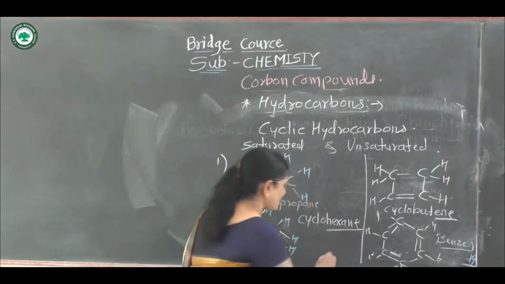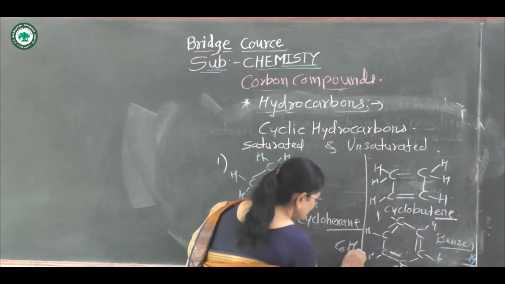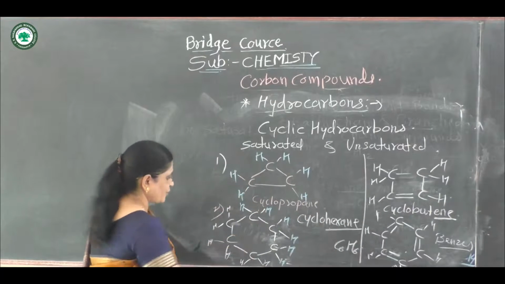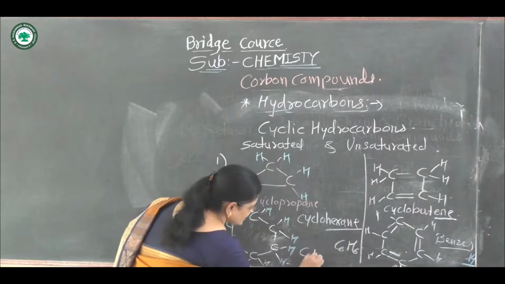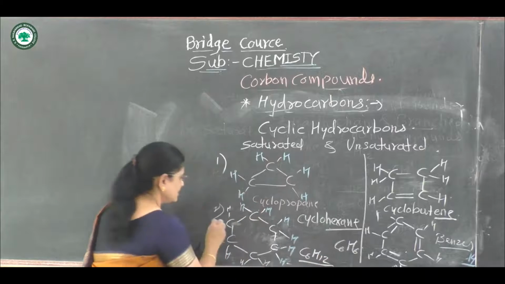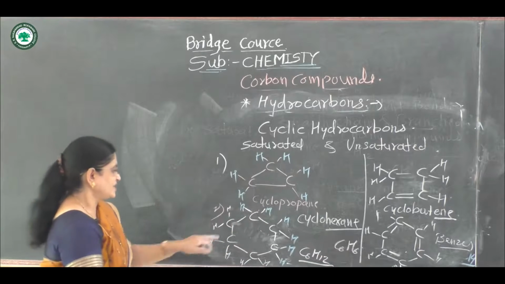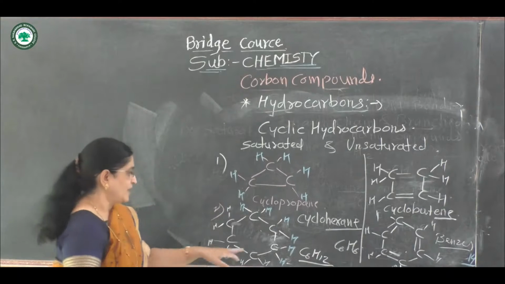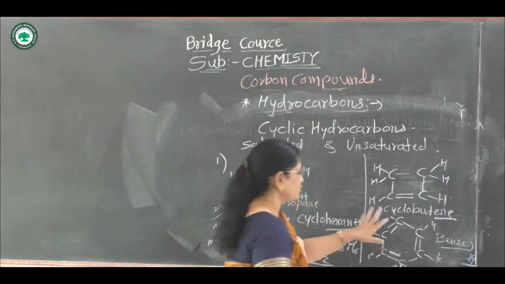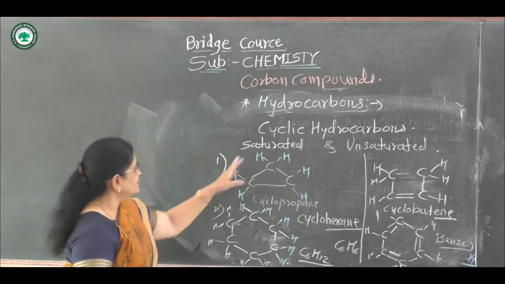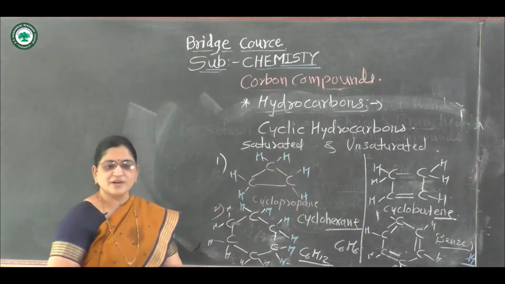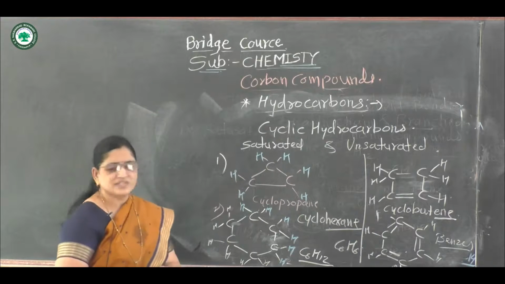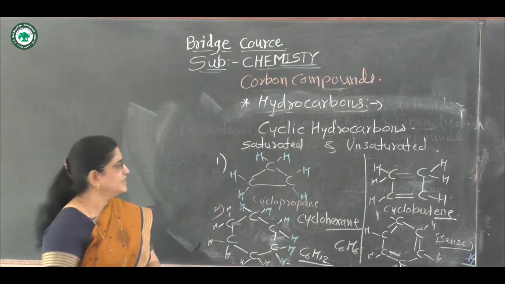The molecular formula of this compound is C6H6 and the molecular formula of this compound is C6H12. This is a saturated compound, meaning it has carbon single bonds, and benzene is unsaturated. In this way, there are cyclic hydrocarbons.